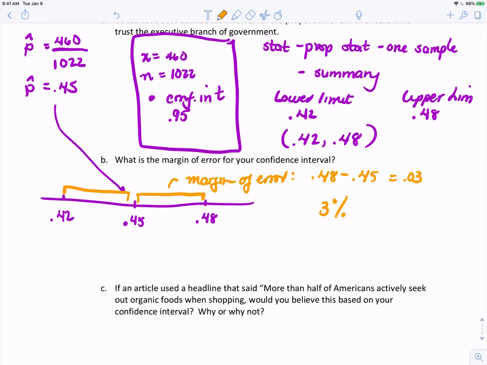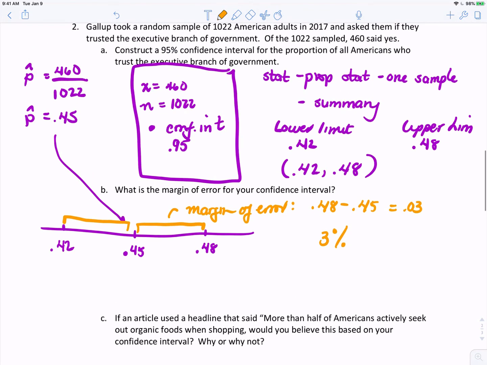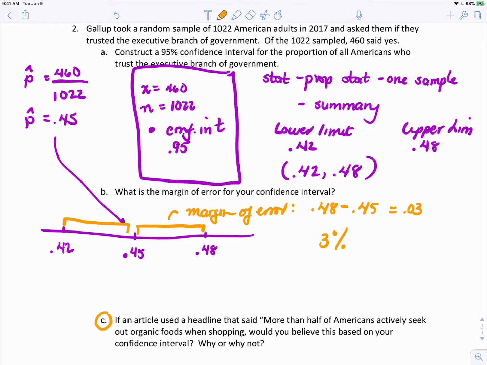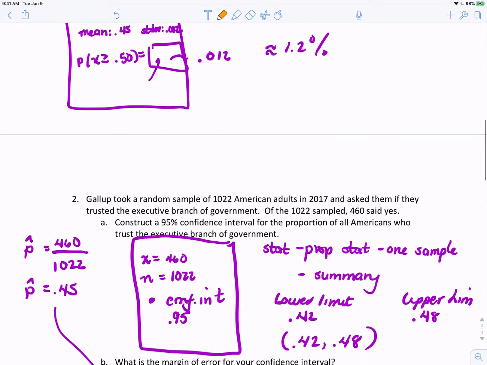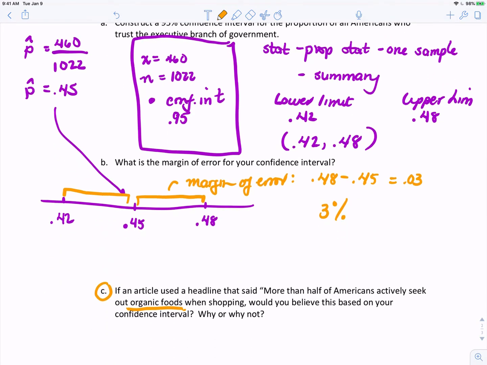If an article used a headline saying more than half of Americans actively seek out organic foods when shopping, would you believe this based on your confidence interval? So accidentally, this is about the first problem, organic foods, so it really should belong up to the first one. And in the first one, we didn't make a confidence interval. So this one really should say, and I'll fix this in the assignment, more than half of Americans trust the executive branch of government. I'll go ahead and make sure I change that in Canvas.